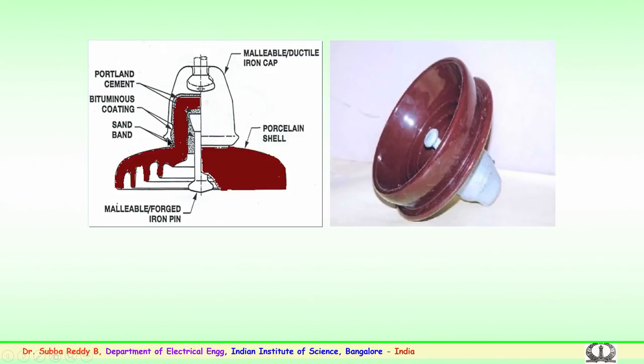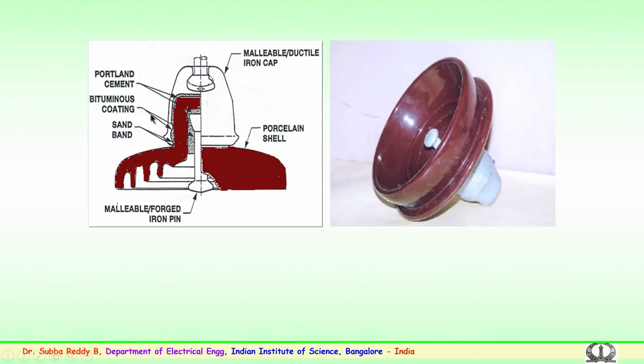You can see a portion of the Portland cement on the cap, which will be mechanically coupling with the ceramic shell. Again here the pin gets coupled with the Portland cement. So, basically a cap, a ceramic shell and a malleable iron pin. These are the important components. To fix properly mechanically, you have a sand band with Portland cement for a mechanical grip.